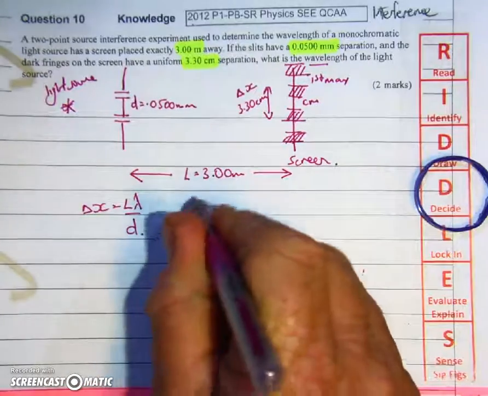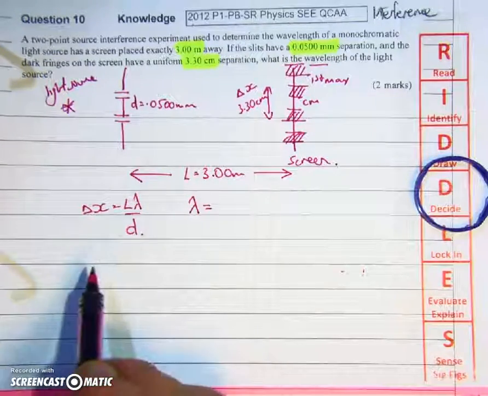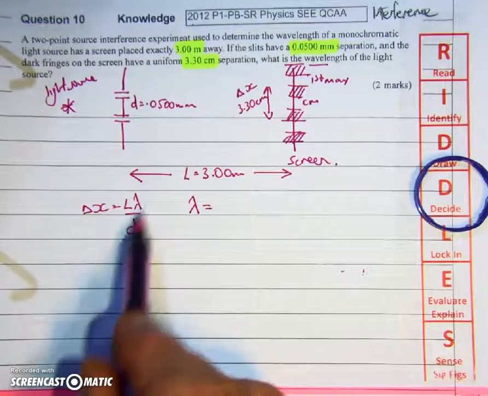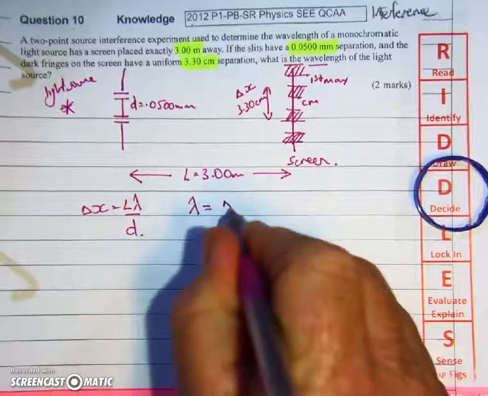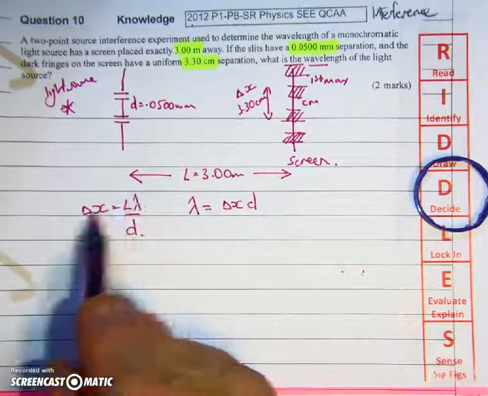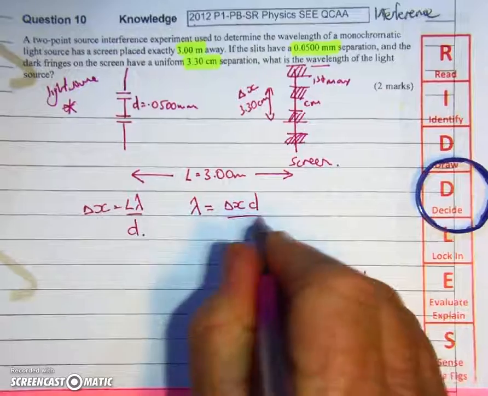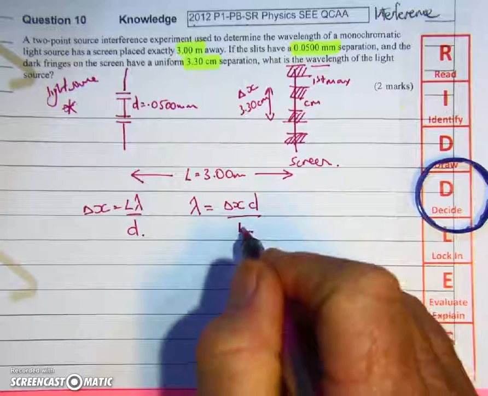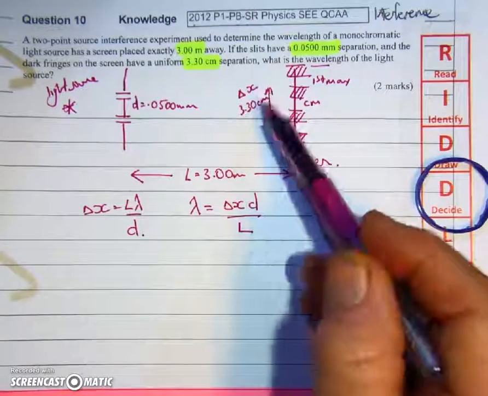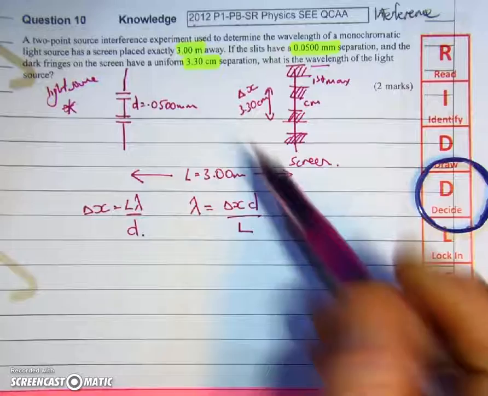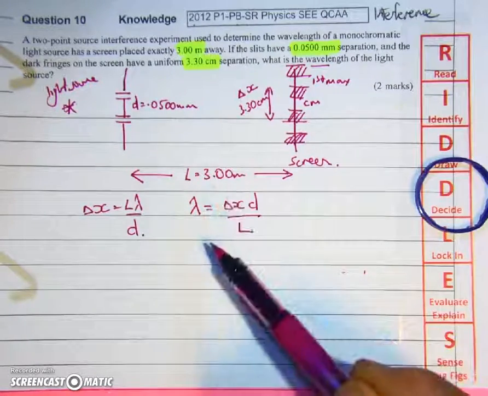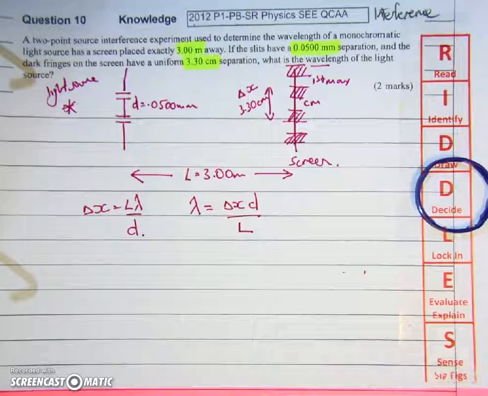Right, we're after lambda, so I need to make lambda the subject of this equation. I multiply both sides by D, the D's cancel out, which gives me delta X times D. I also divide both sides by L, the L's cancel out. So I can work out my wavelength by doing delta X times D on L. Let's look at our values: delta X is 3.3 centimeters, D is 0.05 millimeters, and the length our screen is away is 3 meters. So I should be able to put those values in and calculate my wavelength.